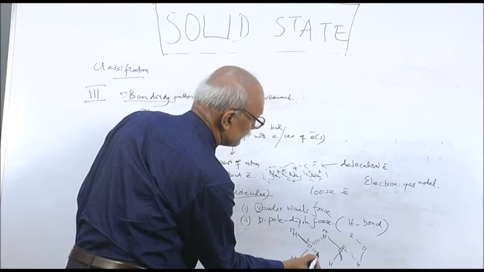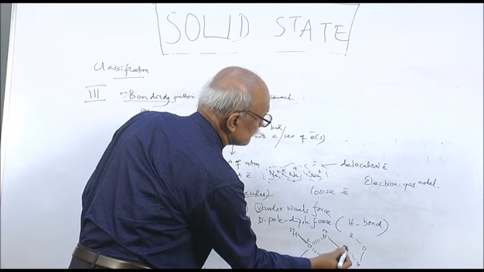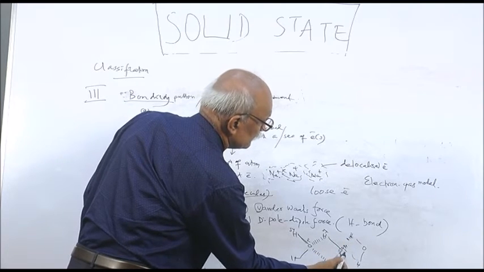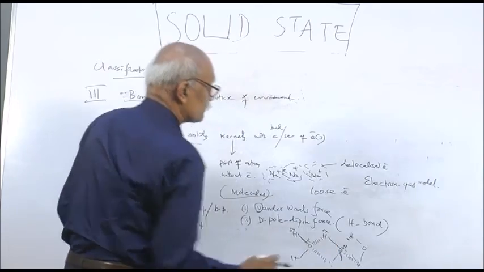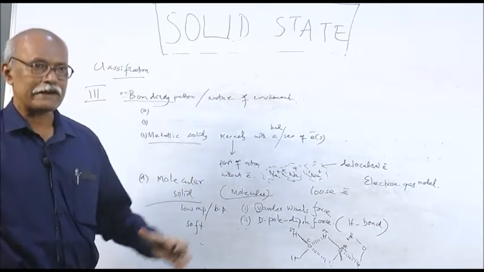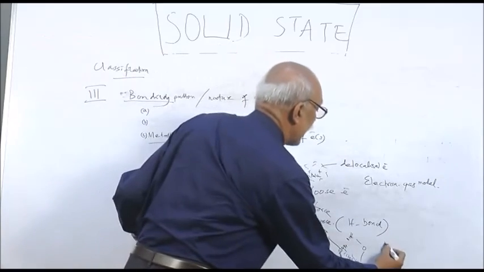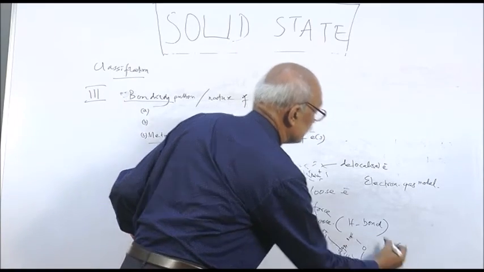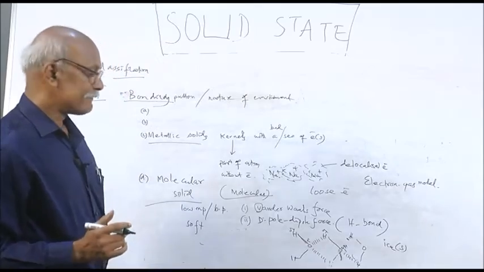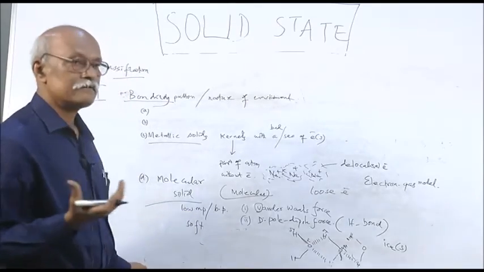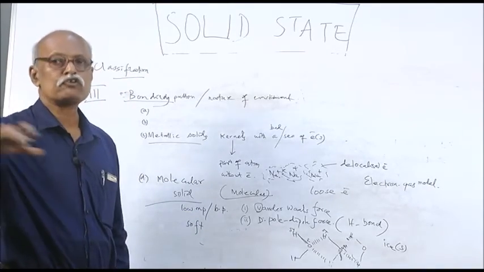Similarly, this oxygen, this hydrogen. Similarly, this oxygen, this hydrogen. This oxygen, this hydrogen. So there will be a close arrangement of water molecules. As a result, you will get ice, which is solid. Though this is a solid, it floats over water.